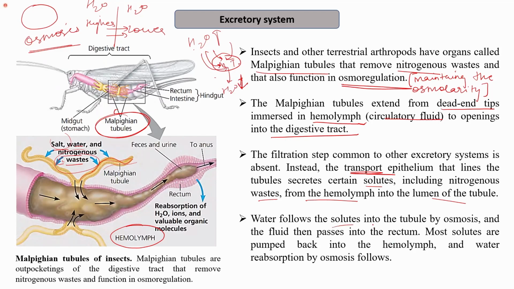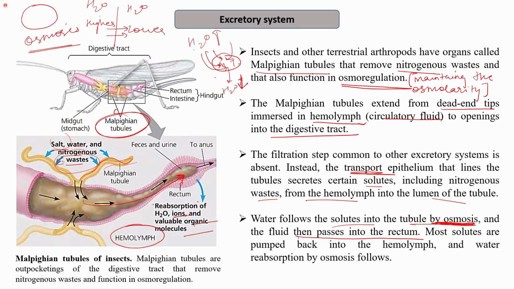So water follows the solutes into the tubule by the process of osmosis, and then the fluid passes into the rectum, which is connected to the external opening, the anus. Most of the solutes that are helpful for the body are reabsorbed, for example, the ions and the valuable organic molecules.